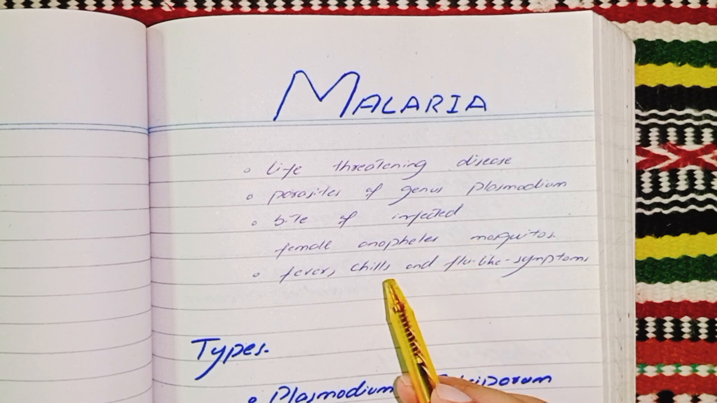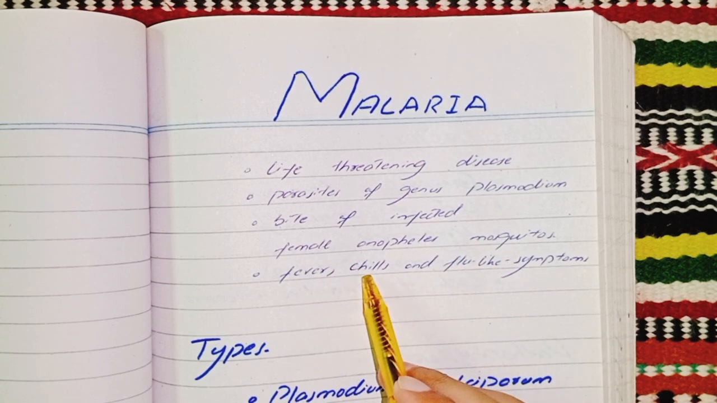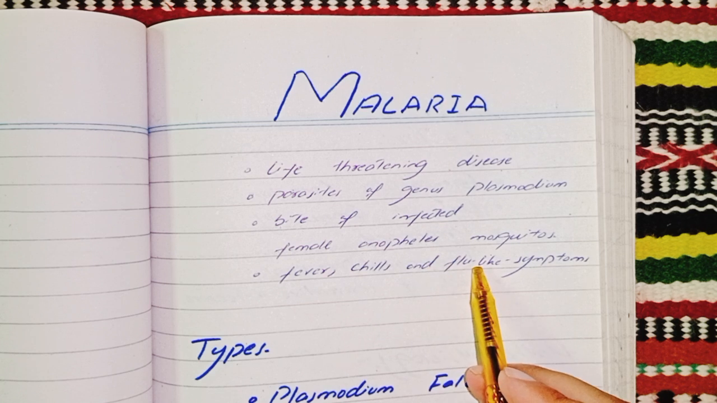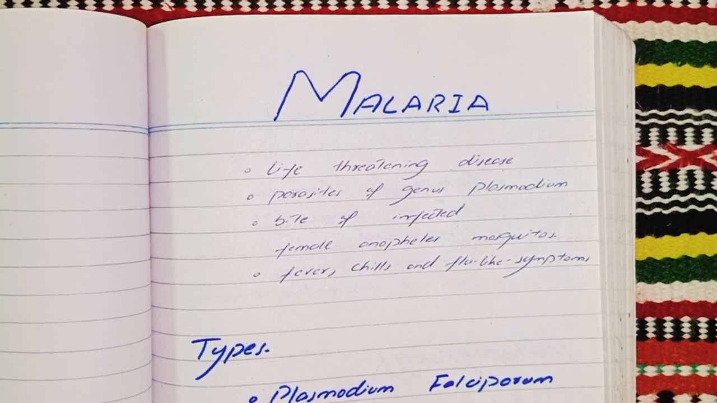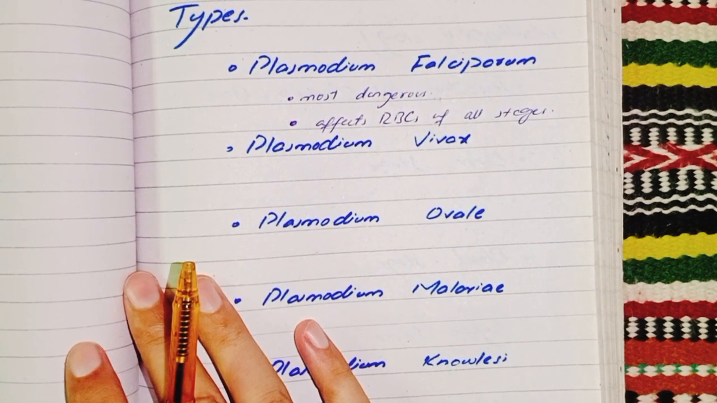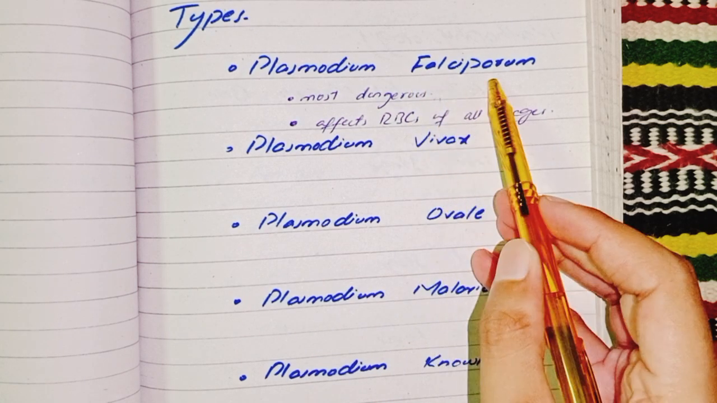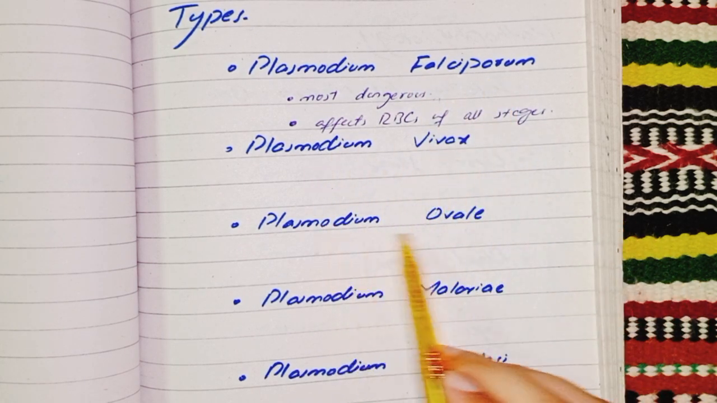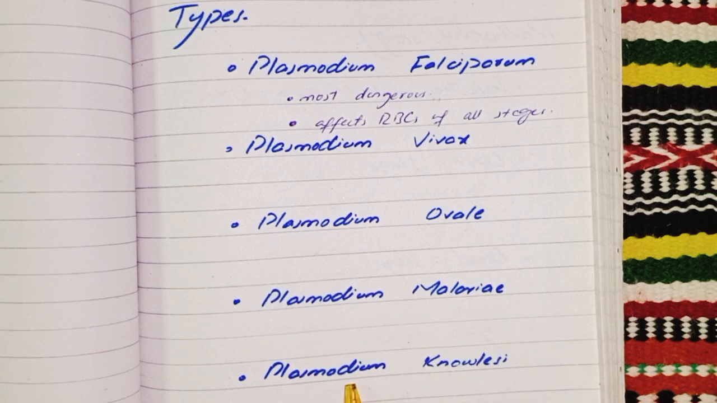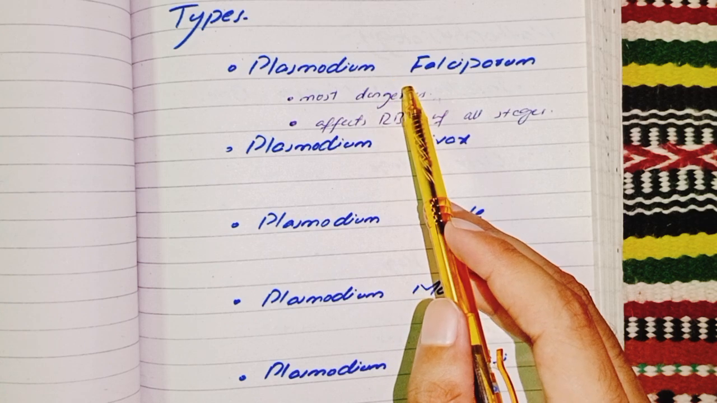The disease is characterized by recurrent episodes of fever, chills, and flu-like symptoms and can lead to severe complications and death if not treated properly. There are five species of Plasmodium that commonly infect humans: Plasmodium falciparum, Plasmodium vivax, Plasmodium ovale, Plasmodium malariae, and Plasmodium knowlesi. First, we start with Plasmodium falciparum.